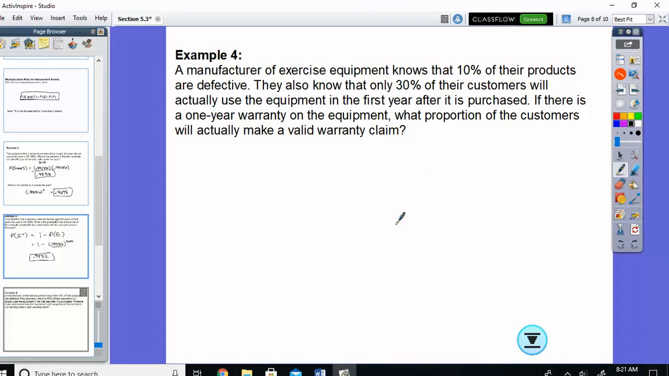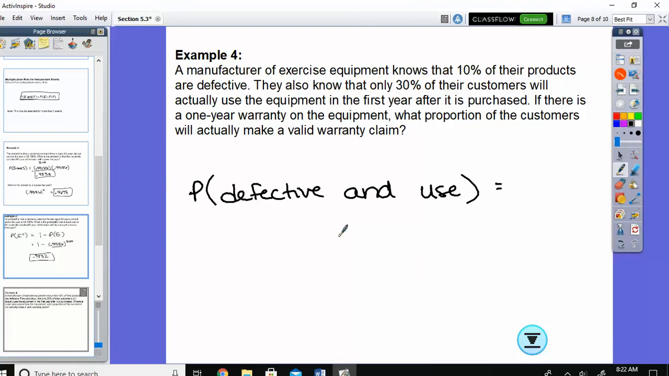But if somebody's going to figure out their exercise equipment is faulty, they have to be using it in the first place, right? If they're not using it, are they going to realize there's something wrong with it? No. So they're trying to figure out how many people are going to make a warranty claim. We need to know the probability that it is defective, and not only does it have to be bad, but they have to be using it so they figure out it's bad.